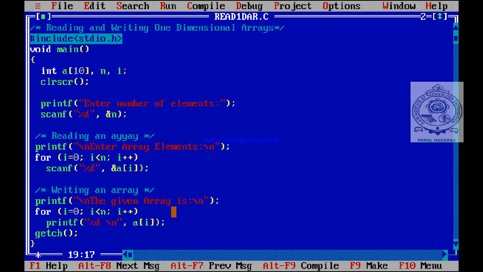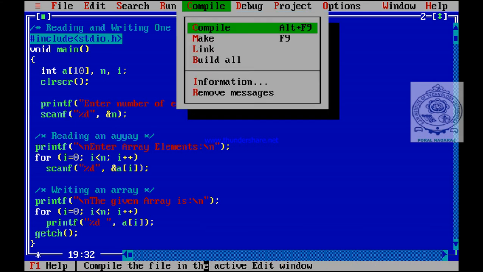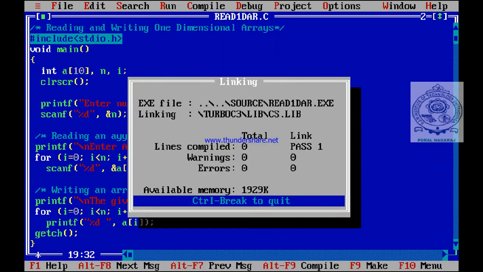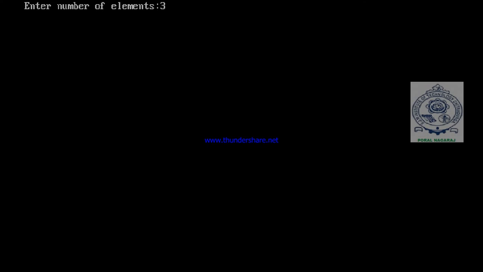One more thing you can observe. See, here one blank space I am giving in the printf statement. You can observe here in percentage d, one blank space I have given. Now see how the output looks. Enter 3 I will give. Enter the array elements. I'll give 5, 8, 9. See, only one blank space is displayed between the array elements.